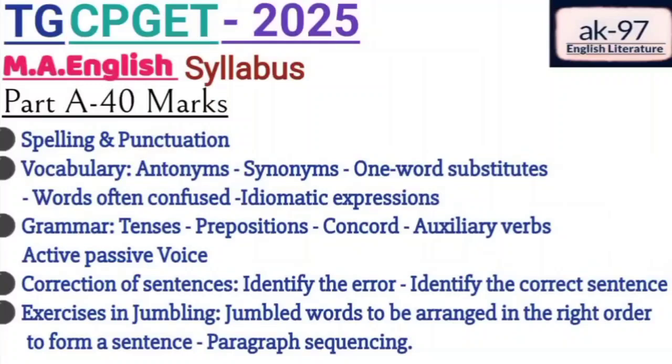Among all the 4 sentences, there will be one sentence which is grammatically correct, and you need to find that sentence. And the remaining 3 options contain sentences with errors. So be careful while doing these questions.